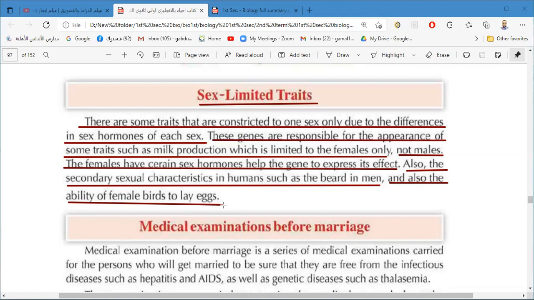So a sex limited trait is a trait which is limited to one sex only due to the genes which help the sex hormones in their effect. And these traits are found in one sex only, like the production of milk in the human female and some animals, and the ability of the female to lay eggs in the females of birds and reptiles, and also the beard in the man only. It is also a sex limited trait.